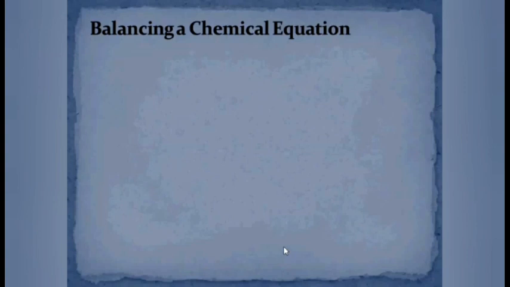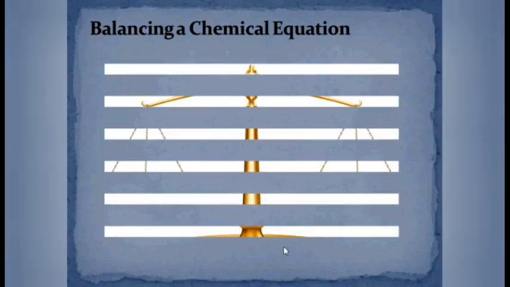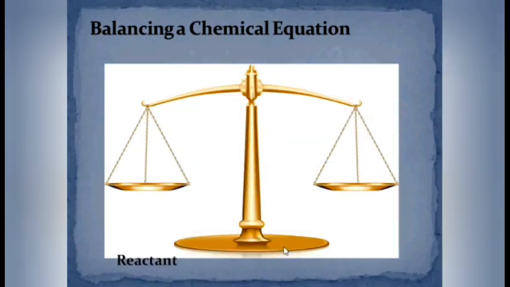It is said that the equation should be balanced. But what is the actual meaning of balancing a chemical equation? Whenever we balance any chemical equation, it is expected that the number of atoms on the left hand side, that is the reactant side, must be equal to the number of atoms on the right hand side, that is the product side.